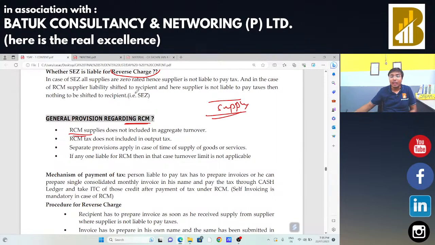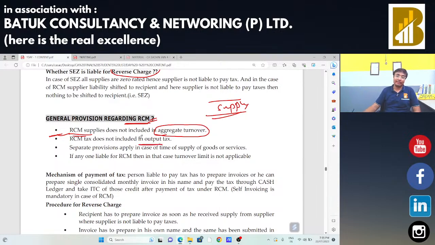So अगर मैंने कोई वो goods buy किए हैं which is mentioned in section 9 subsection 3, in that case I have to pay the taxes, but मैंने उसका सप्लाई नहीं किया, मैं उसका recipient हूं. So all the taxes which are paid under the reverse charge mechanism are not included in your aggregate turnover. Also जो भी RCM के अंदर taxes का पेमेंट करने वाले हों, that will not be added